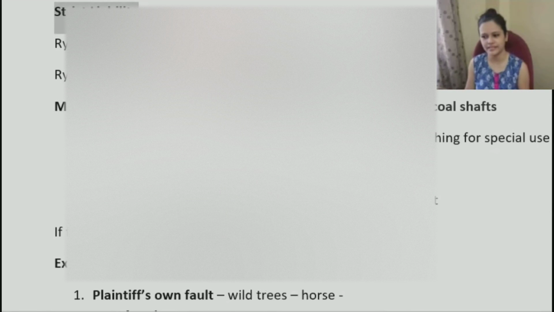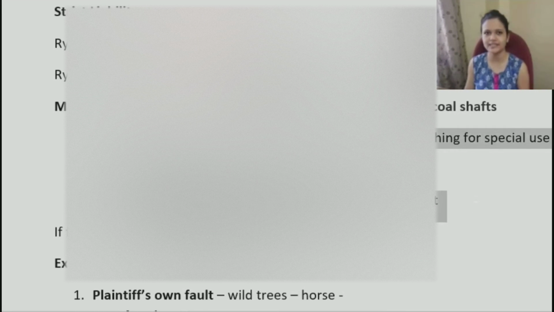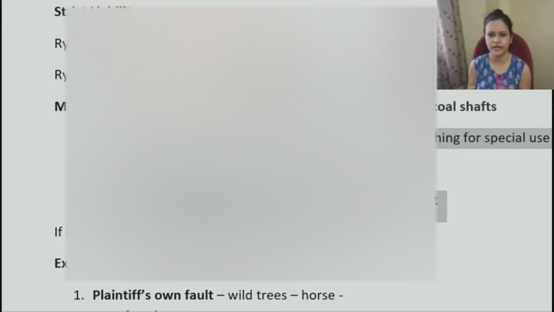What happens in this case is, if you satisfy the ingredients of strict liability, you will be held liable. So what were these conditions? First of all, you are keeping some dangerous thing within your premises. What is a dangerous thing? It may be harmful chemicals that you are storing for manufacturing or other work.